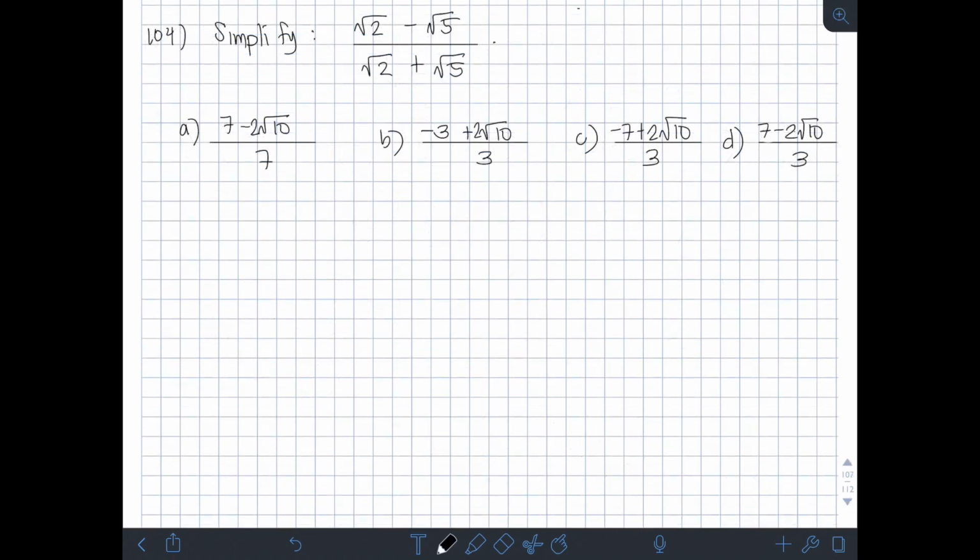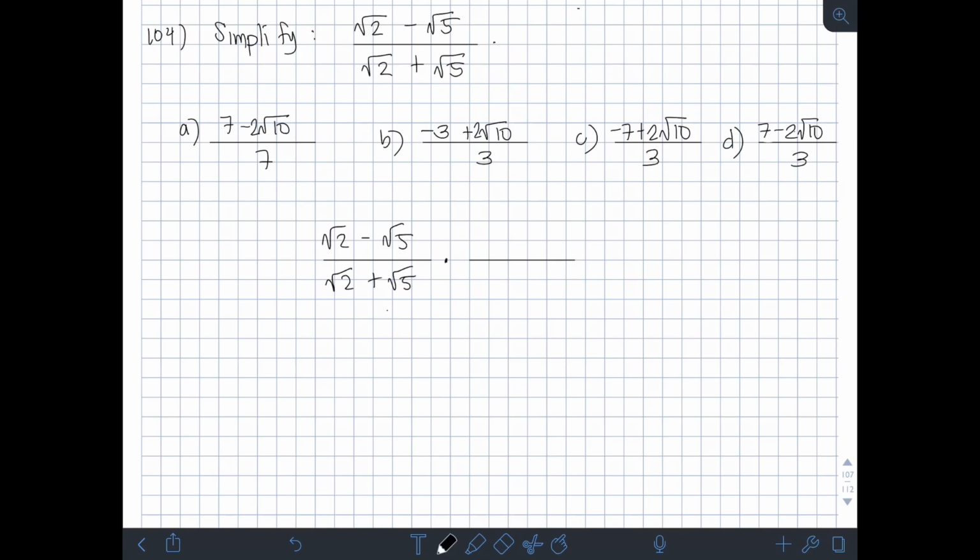Okay? Next, we have simplify square root of 2 minus square root of 5 over square root of 2 plus square root of 5. Okay, so since meron tayong radicals at nag-i-involve ng fraction under the denominator, para ma-simplify itong expression is i-rationalize natin. So, ibig sabihin, magmumultiply tayo both numerator and denominator ng the same value. So, which is dapat yung conjugate nitong denominator. Kasi ang goal ng rationalization is maalis yung radical expression sa denominator. So, pag multiply natin itong denominator sa conjugate niya, ma-eliminate natin yung radical.